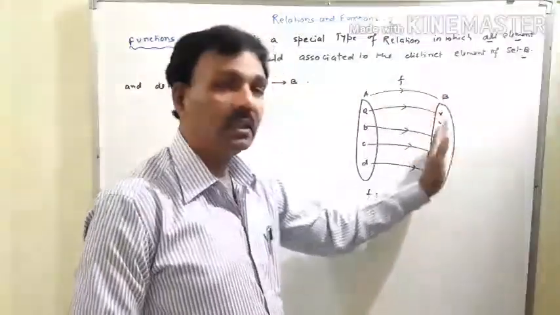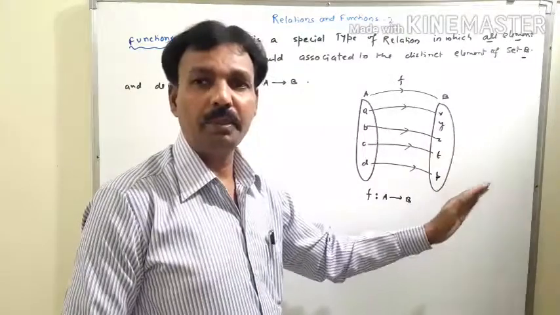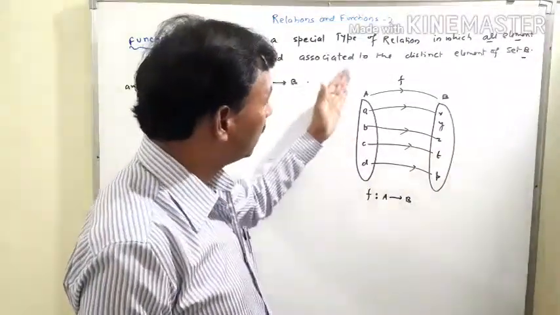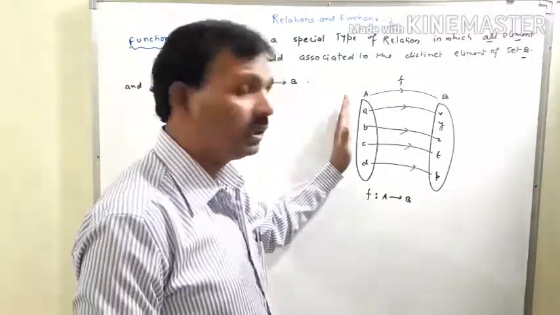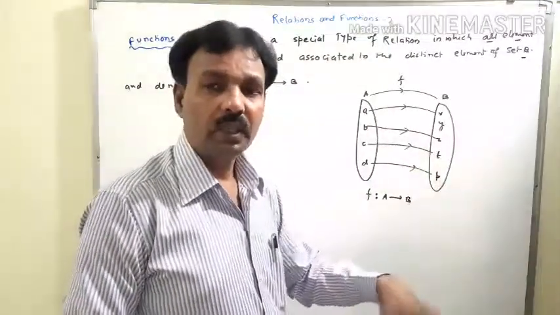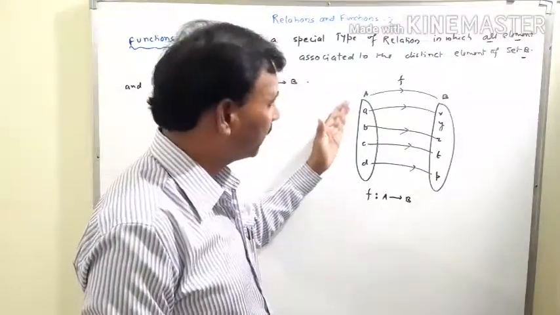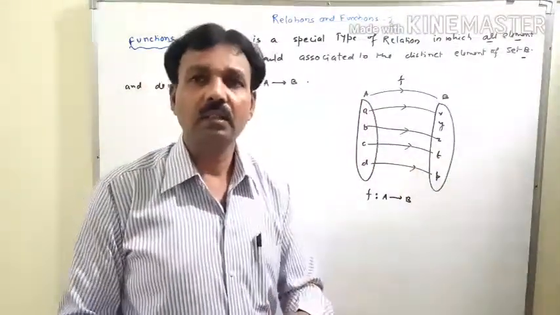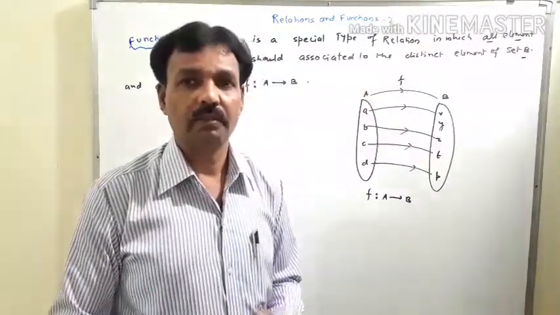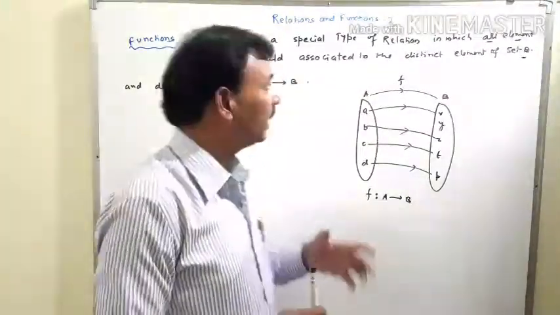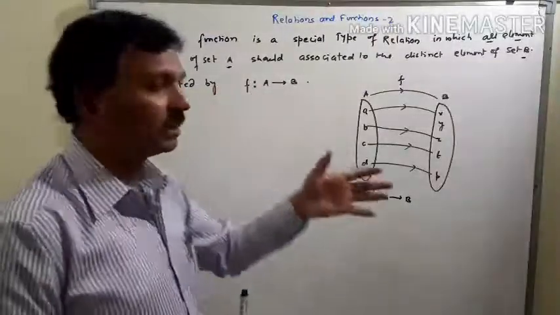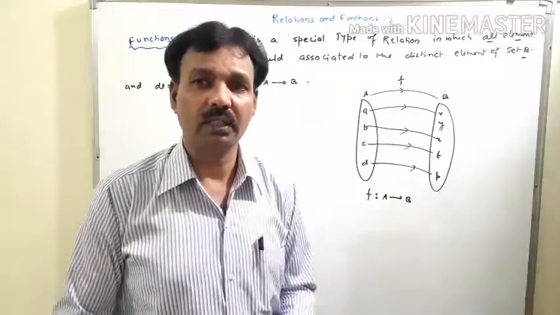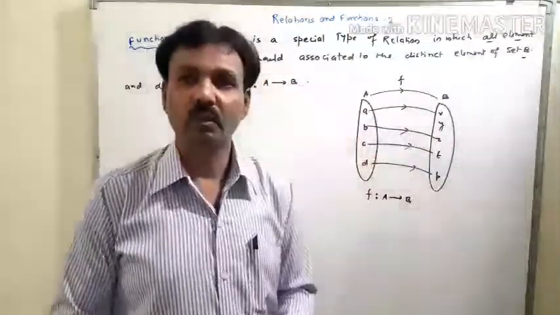In the set B, any element may be skipped, but for the function, no element of set A should be skipped. If any element of set A is skipped, then this will be a relation, but this is not a function. That means every relation is not a function. Some special type of relation like this is known as function.